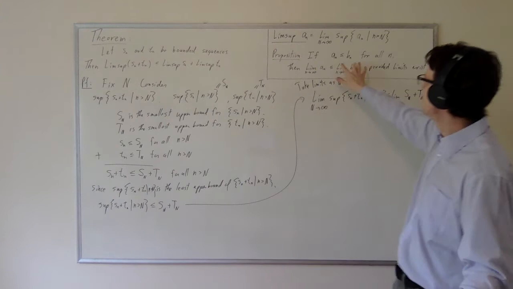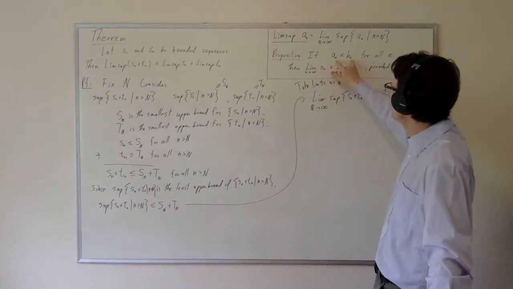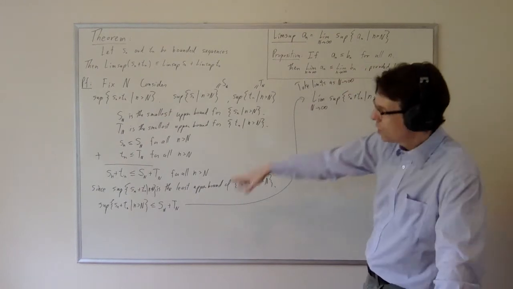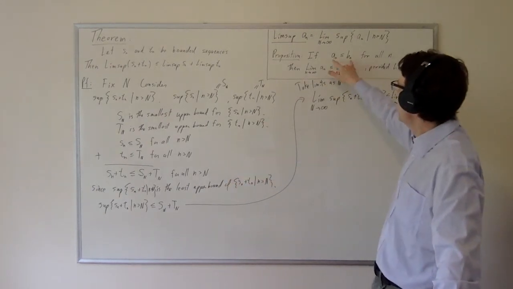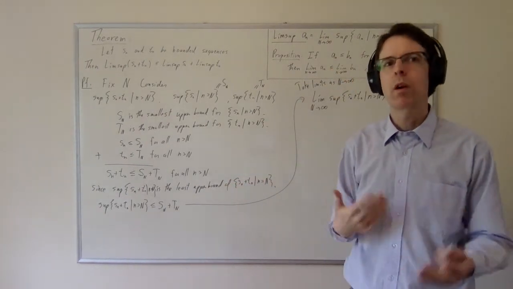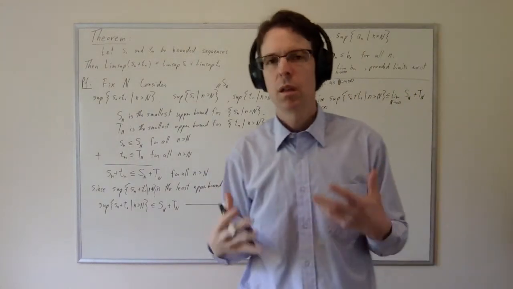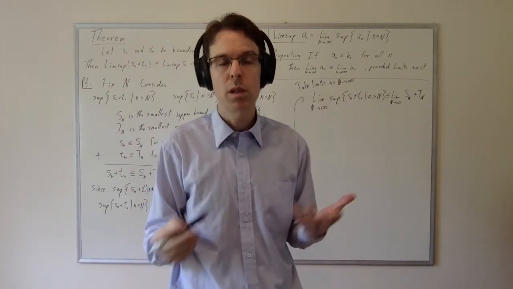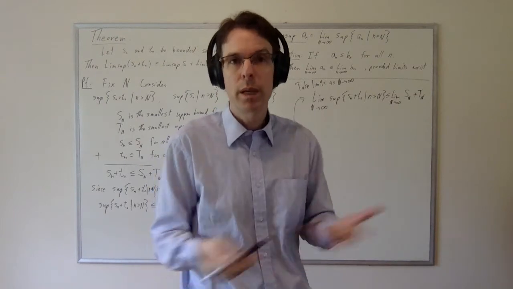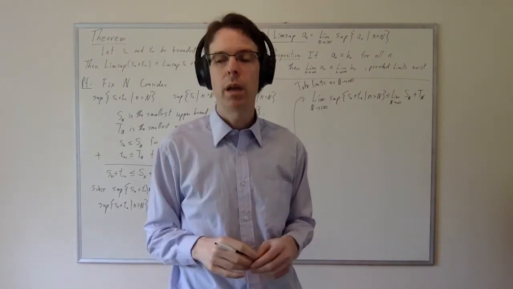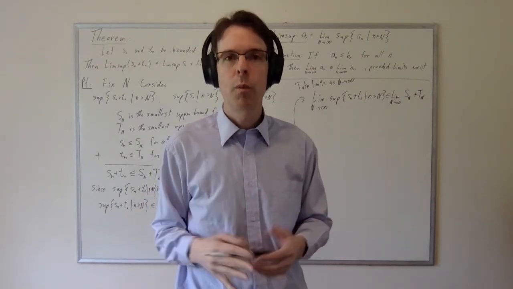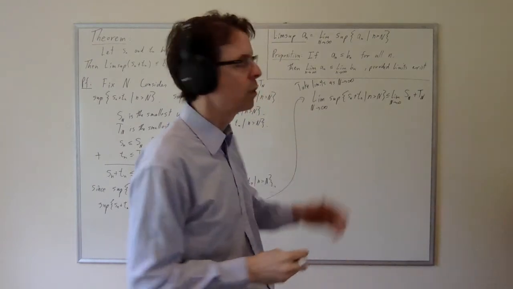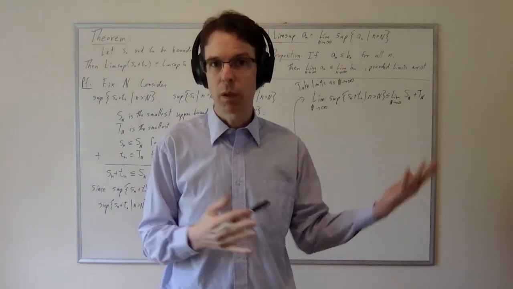Now I want to call your attention to the fact that these are sequences of little n, and these are sequences of cap n. It doesn't matter what variable we're using to index the sequence. The basic principle is if you have a sequence indexed by some variable and you take the limit as that variable goes to infinity, then the limit will obey the same less than or equal to inequality that the terms obey.